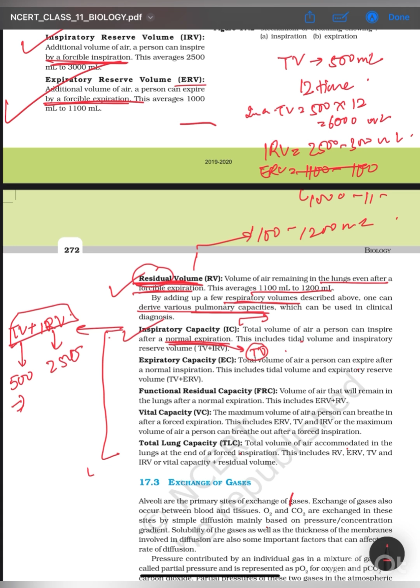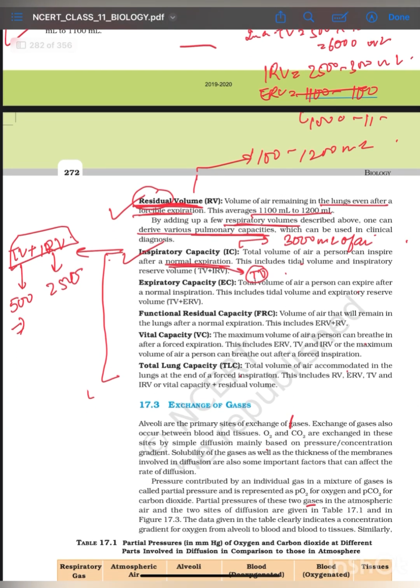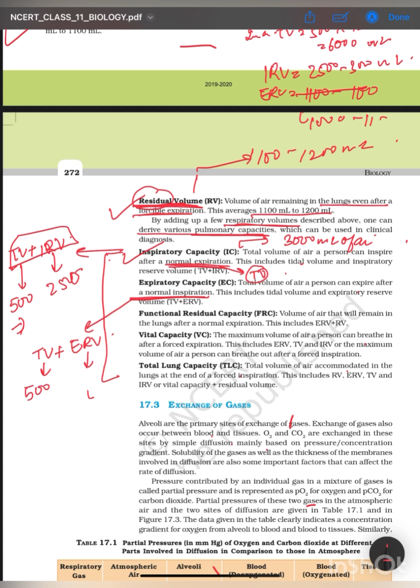Second is expiratory capacity. Similar to the one we discussed, expiratory capacity is the total volume of air one can expire after a normal inspiration. After a normal inspiration, how much air can an individual expire? So it would obviously be tidal volume plus ERV. Tidal volume was 500 ml and ERV was, we can take, 1000. So it is 1500, very approximately.